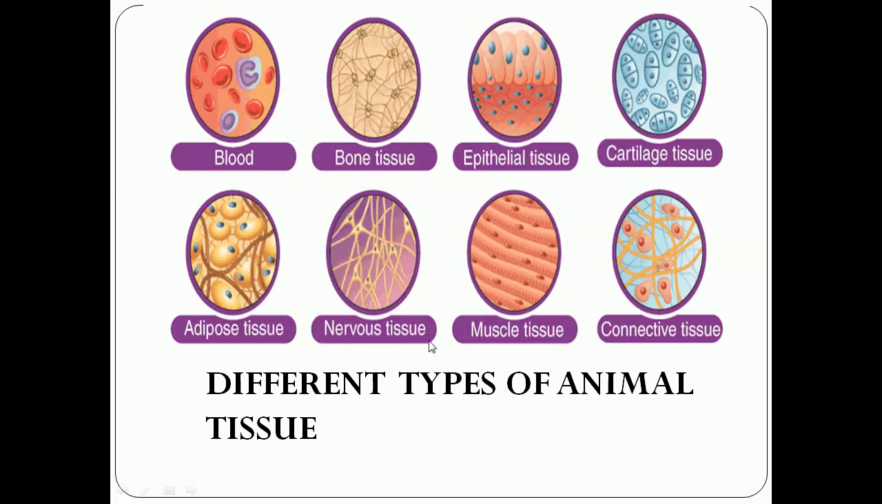In this chapter we will study only 2 types of animal tissue. They are nervous tissue and muscular tissue, and one more tissue also we will study, that is connective tissue. So three tissues we are going to study in this chapter, and the remaining we will study in your higher classes.